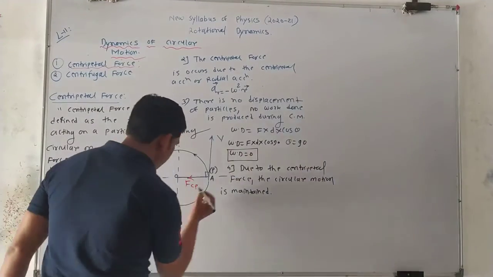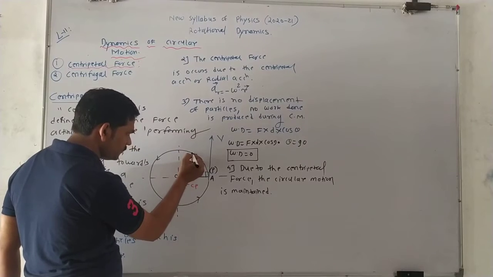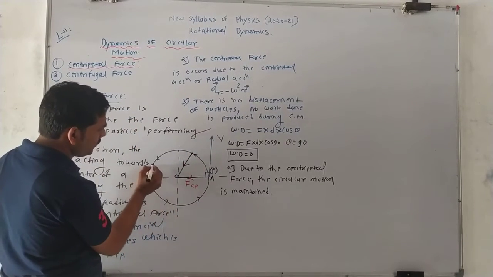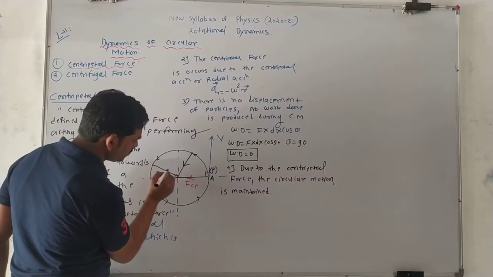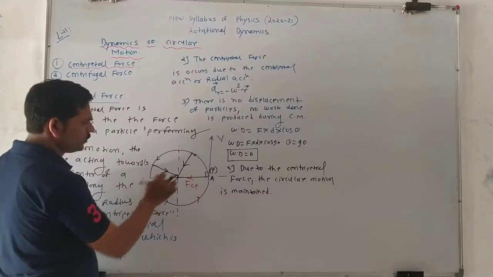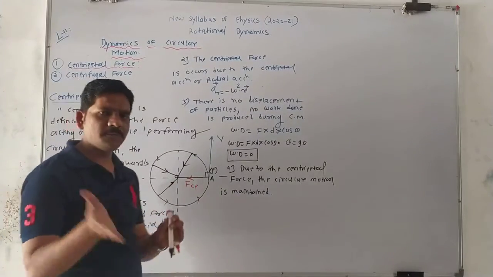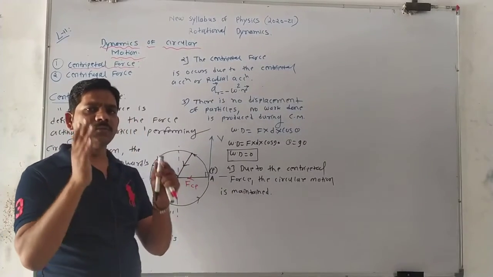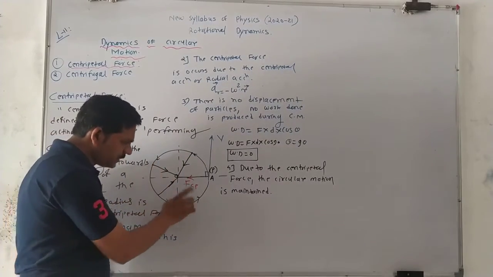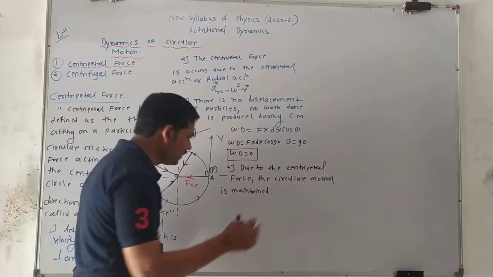Suppose the particle is here at this position, where is the centripetal force? Toward the center, like that. Suppose the particle is here, the centripetal force is toward the center. Because of the centripetal force, the circular motion is maintained, and the centripetal force acts at different points on the circumference of a circle.